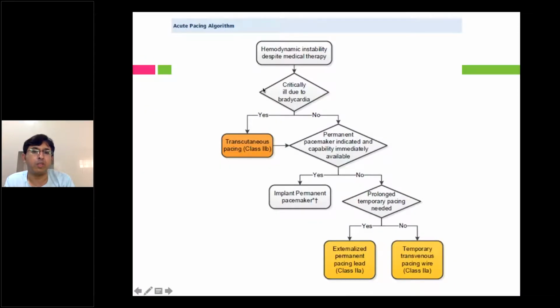So this is the pacing algorithm. If the patient is critically ill due to bradycardia, and there is no time to take him to a cath lab or fluoro, then you can always do transcutaneous pacing. Most of the private setups without cardiac care will not have the pulse generator required for transvenous pacing. So there you can try transcutaneous pacing to buy some time. And if the patient gives you time, then you can put a temporary venous pacemaker and convert it to a permanent pacemaker whenever there is a clear-cut indication.